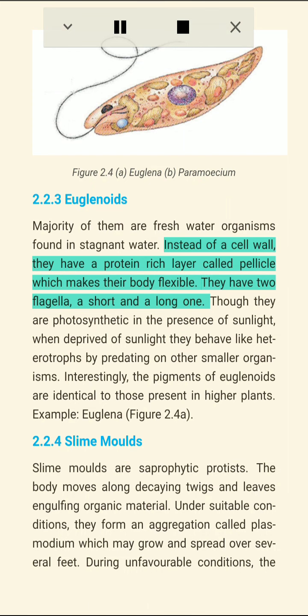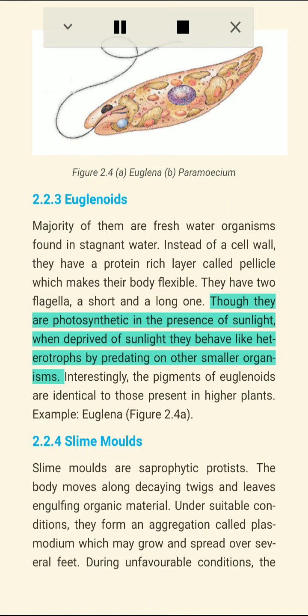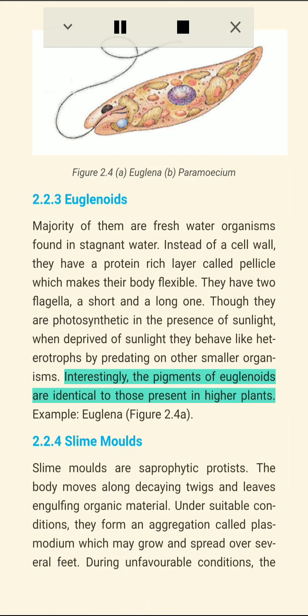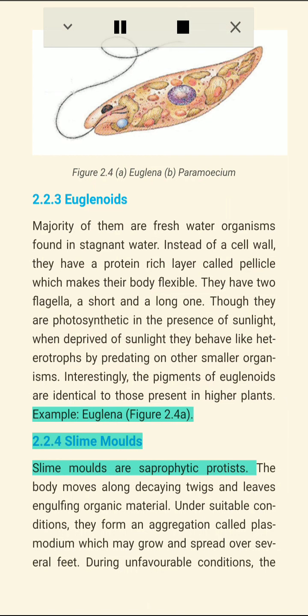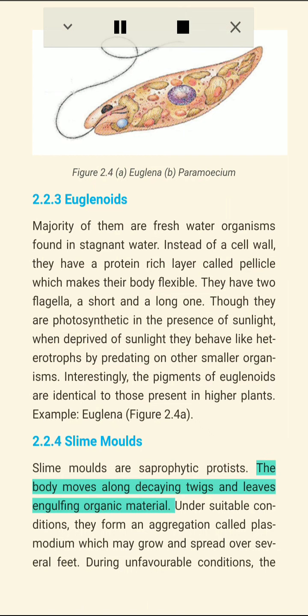They have two flagella, a short and a long one. Though they are photosynthetic in the presence of sunlight, when deprived of sunlight they behave like heterotrophs by predating on other smaller organisms. Interestingly, the pigments of euglenoids are identical to those present in higher plants. Example, Euglena, figure 2.4a.